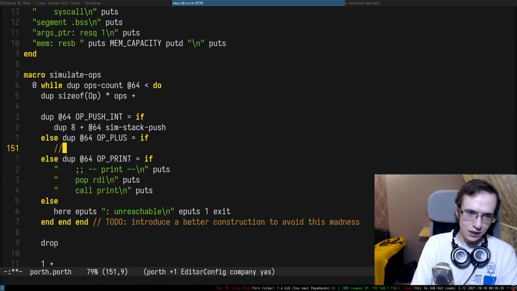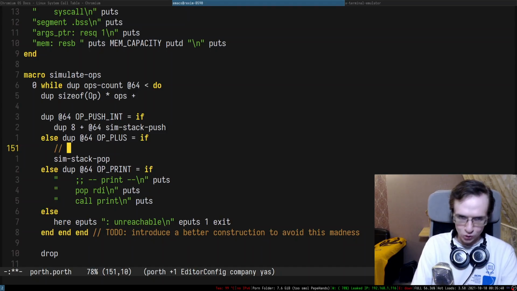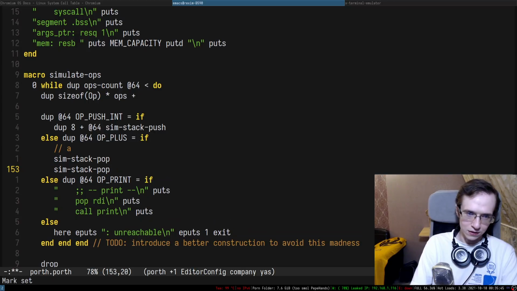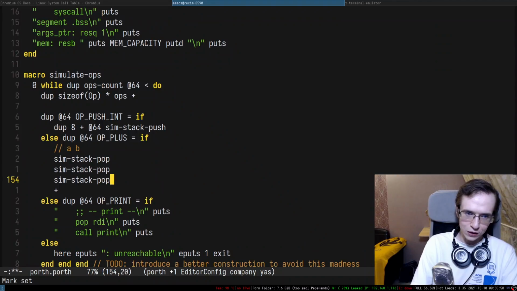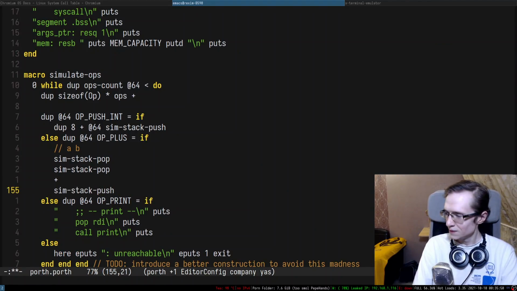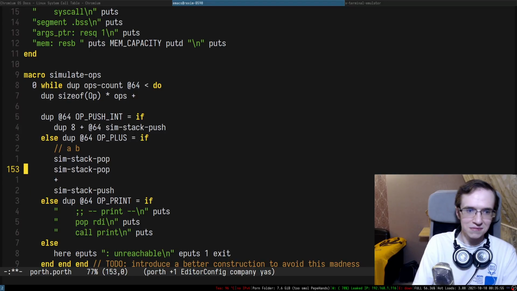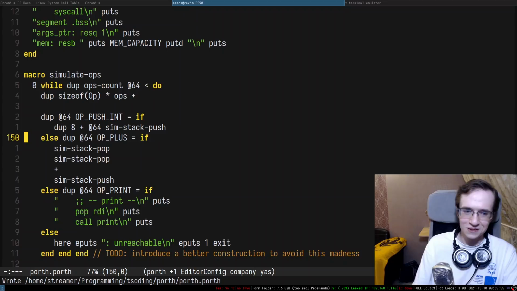So in here, I would presume that sim stack pop just pops the value from the stack, right? So it adds the value into your stack. Then you do another one and you have B. Then you do plus and you push it back. That's it, actually, believe it or not.